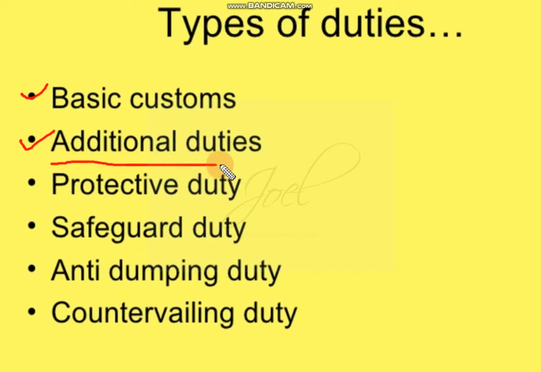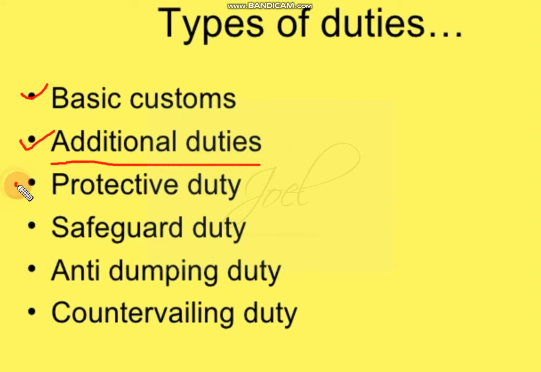So along with this basic customs duty, various other duties will be charged. So that is what we'll call additional duty. So along with basic customs duty, this duty will be added. Maybe the tax for similar products in India, or maybe some kind of special duties. So all these are called additional duties. So extra duty along with the basic customs duty.